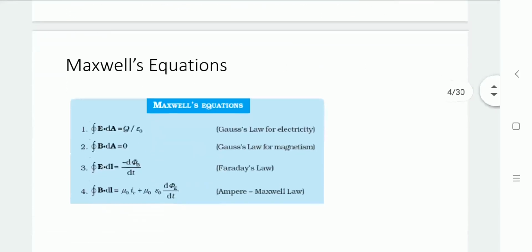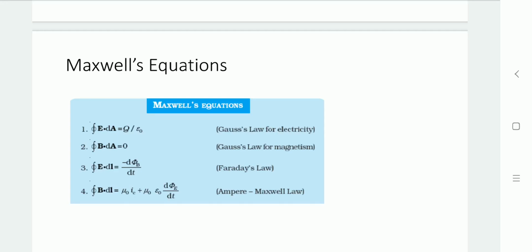Let us go through the set of Maxwell's equations. The first equation is based on Gauss's law of electricity. It defines that the electric field is integrated over a closed surface. The symbol of integration with a circle defines a closed integration with respect to area. So the closed integration of electric field E dot dA defines the total charge present within that area. Closed integral of E dot dA equals Q by epsilon 0.